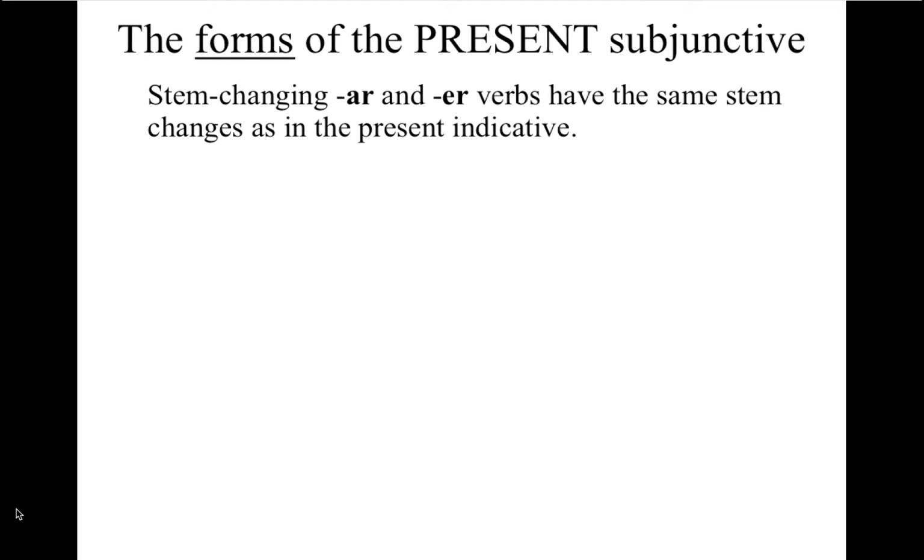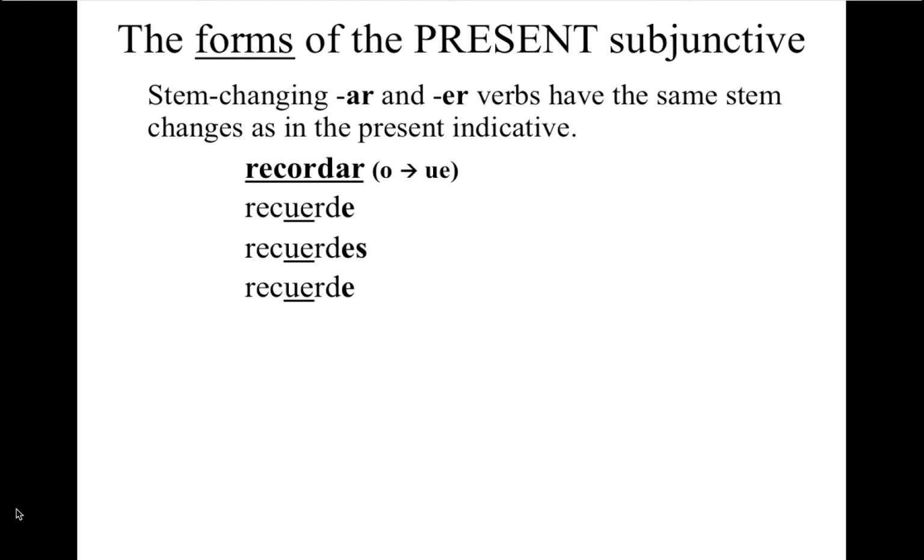Stem changing AR and ER verbs have the same stem changes as in the present indicative. Let's look at recordar, which is an O to UE vowel change. Yo recuerdo, take off the O, put the opposite vowel, and since this is an AR verb, we use ER endings. Yo recuerde, tú recuerdes, él o ella recuerde, recordemos,